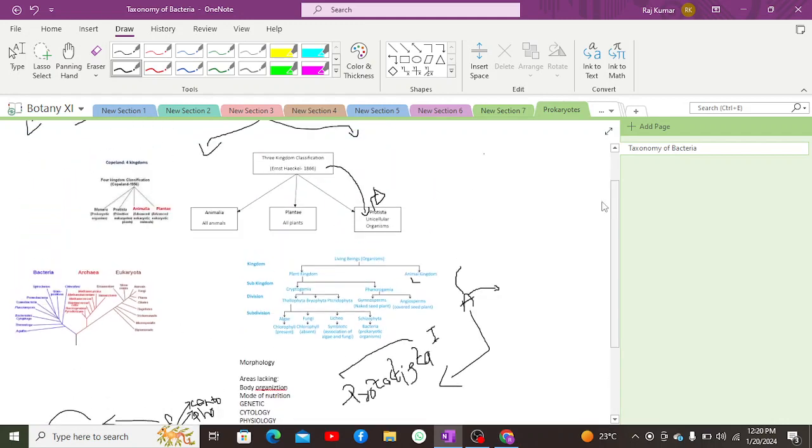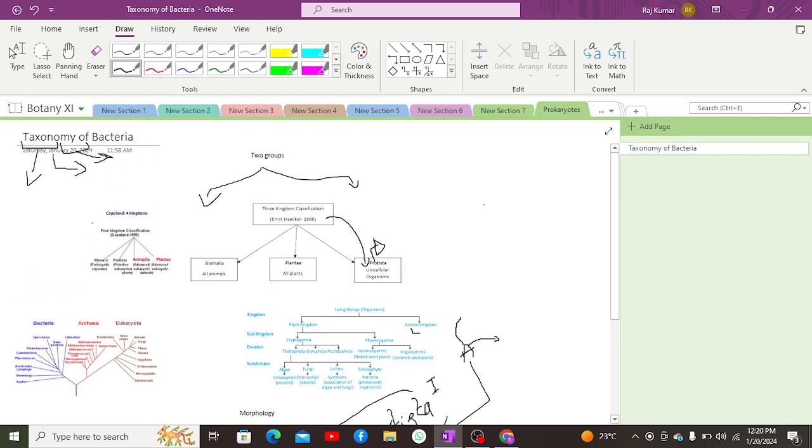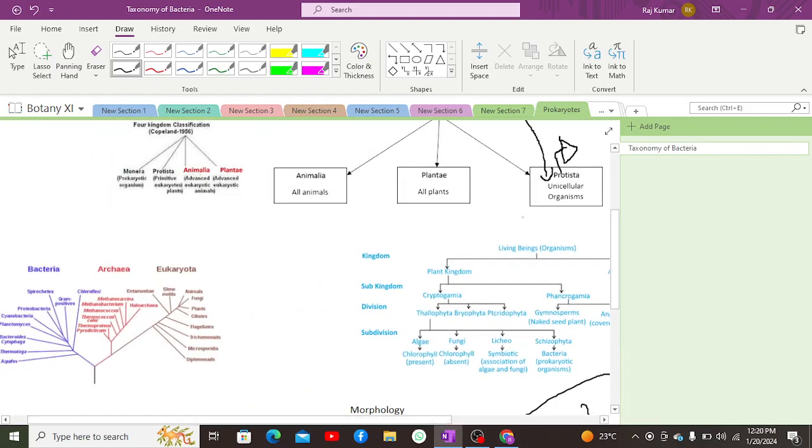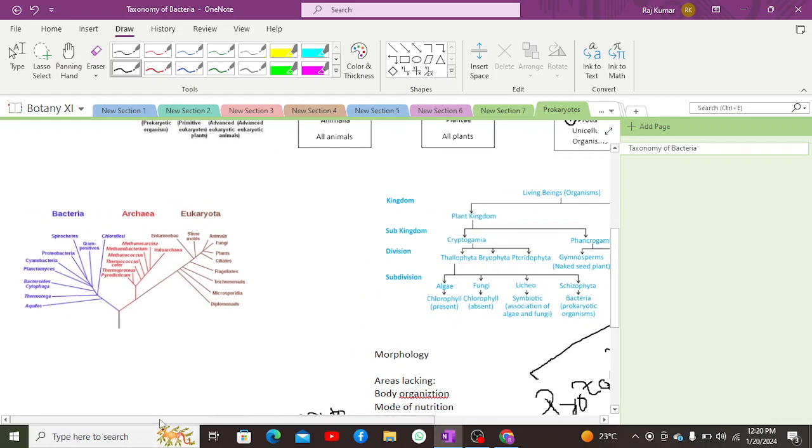Apart from that, after that, Carl Woese and his co-workers introduced a new taxon, which was known as domain. The domain system was at a higher rank than the kingdom system, and it classified all of the organisms on the basis of their subcellular components, including ribosomes as well as lipid bilayer.